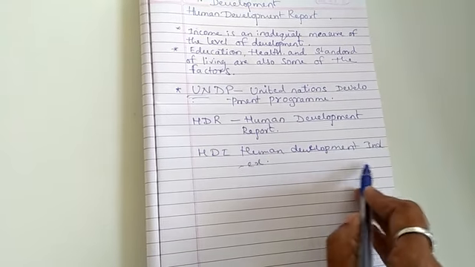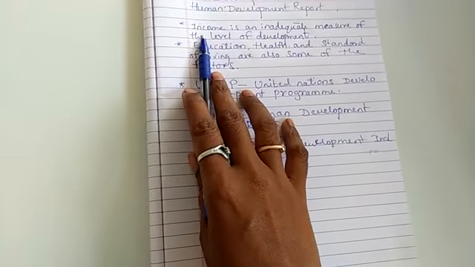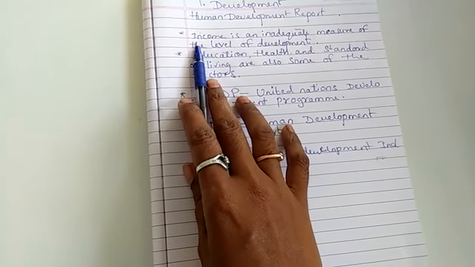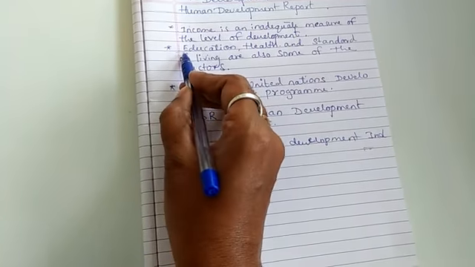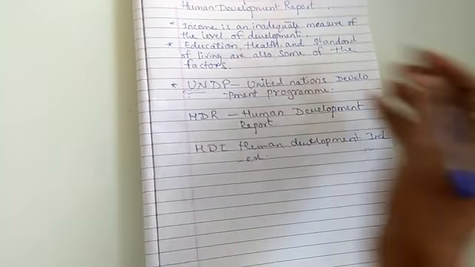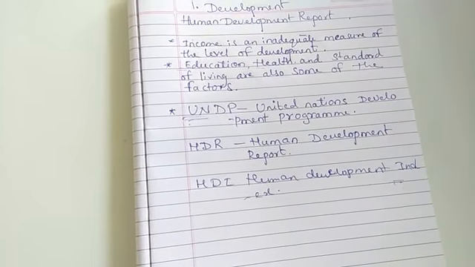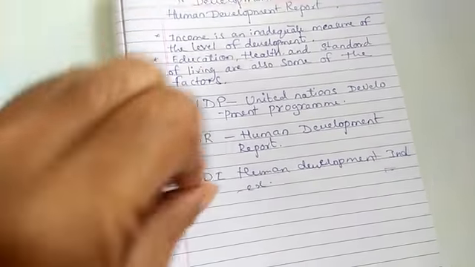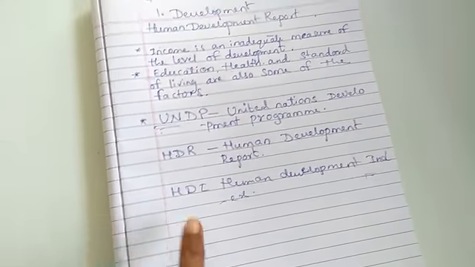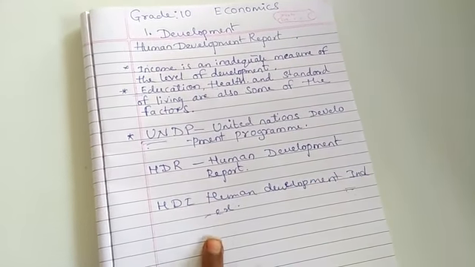In this index, income is not given that much importance. Along with that, how much literacy there is, how much health there is, the death rate as well as the birth rate of the people in a particular country. Those are all included in the HDI, the Human Development Index.